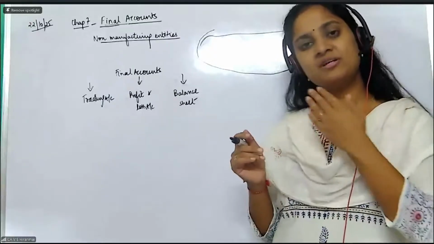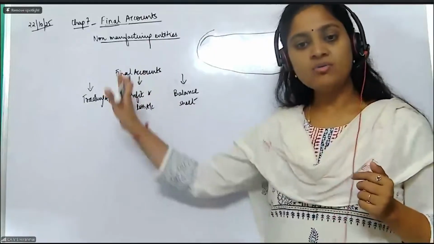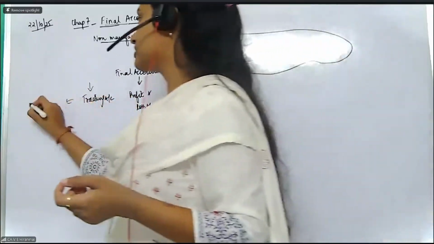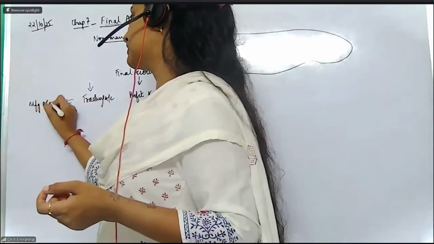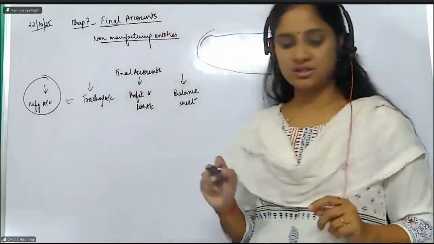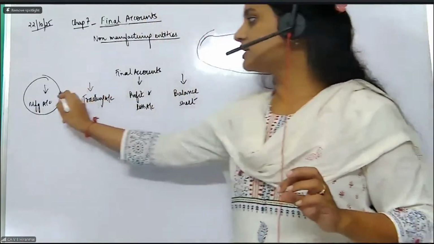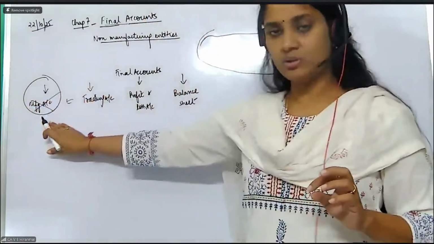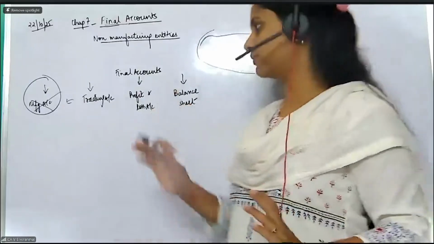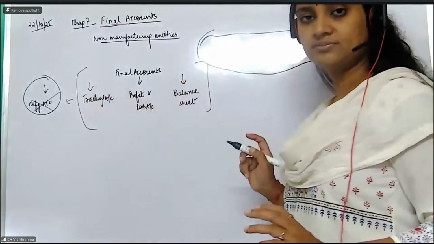Then, madam, for manufacturing entities what should I prepare? These three will come. Along with these three, for manufacturing entities you will have one more account before this, which is the manufacturing account. So an additional step will come if it is manufacturing. But we are now reading non-manufacturing entities, so let us not be worried about this account right now. When I take that unit, we will be concerned about the manufacturing account. Right now, we need to prepare these three accounts.